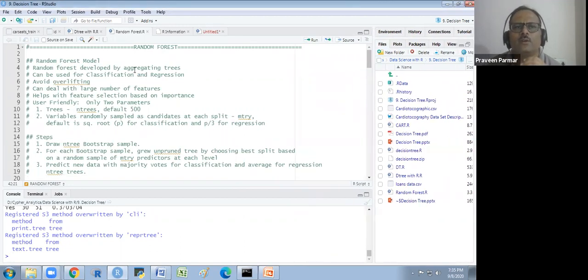Random forest model is developed by aggregating trees, okay. It can be used for classification and regression both, and avoids overfitting, not overlifting. Overlifting we could also say, no problem, but it is overfitting basically. It can deal with a large number of features. If we have so many variables, we can deal with them. It helps with feature selection based on importance. Because with the help of importance, we could select the features, the variables, whatever we have to use, and